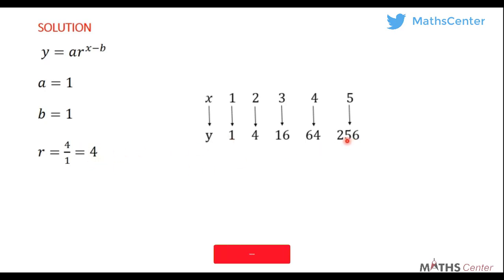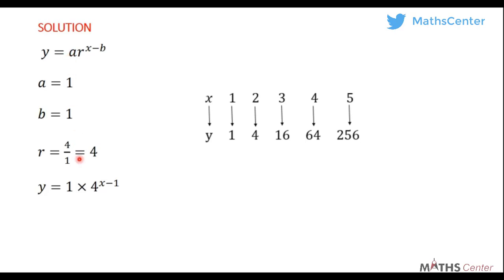Somebody can decide to pick 256 divided by 64. But you can see that obviously it's easier to deal with 4 divided by 1 than dealing with 256 divided by 64. That's why it's always advisable to pick the first ones, because usually those numbers are smaller and very easy to handle. So you find A, you find B, you find R. You just substitute them into the equation.